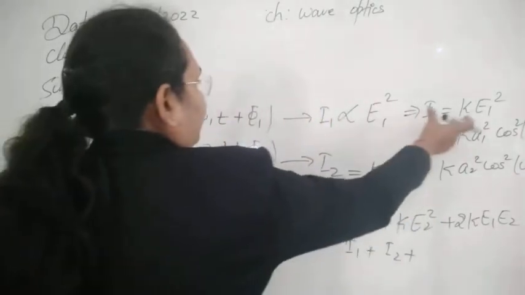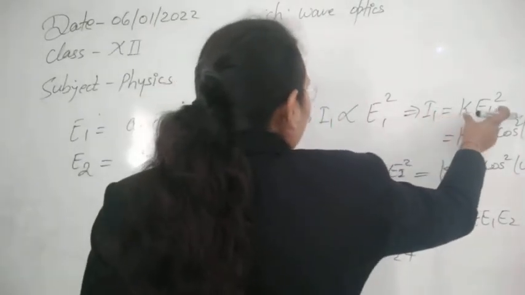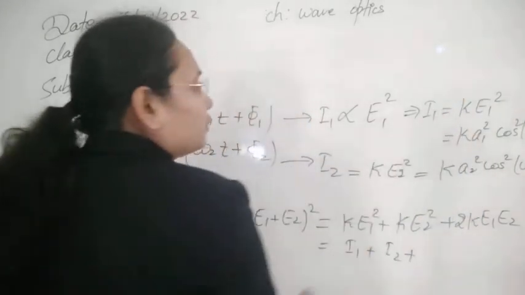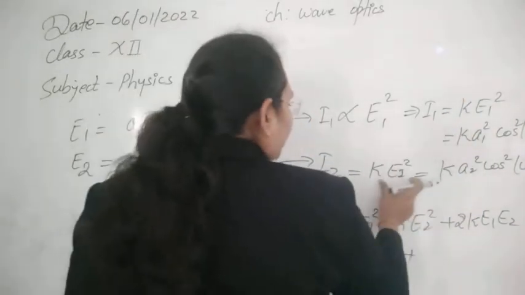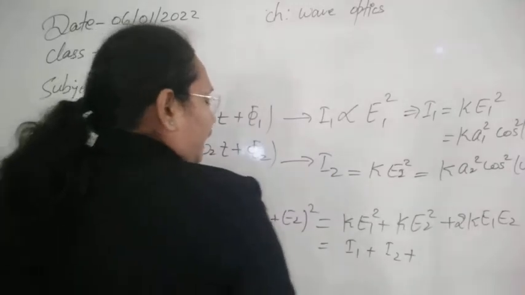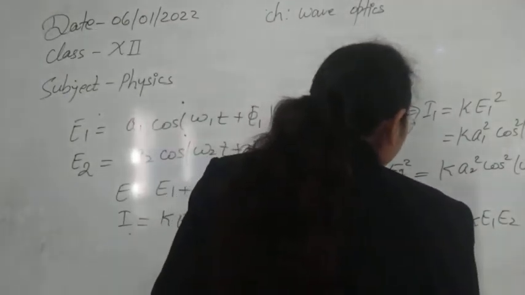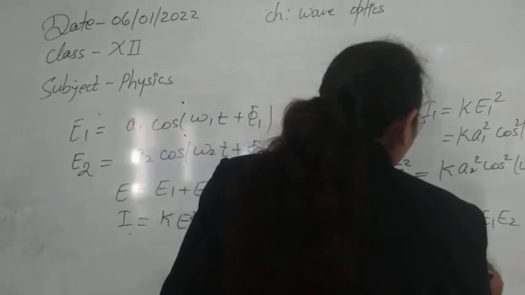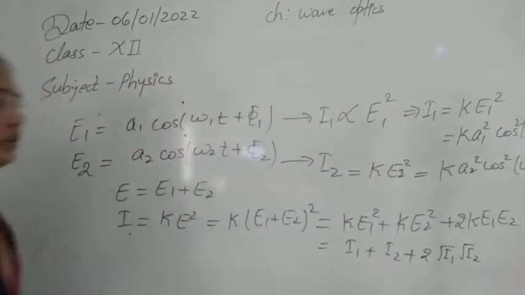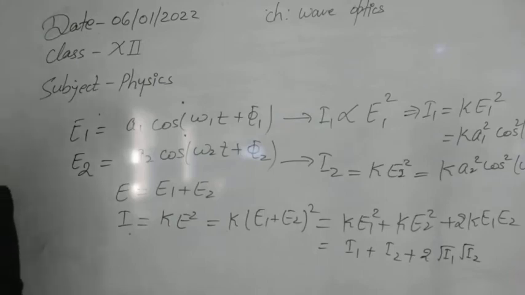From here, if you calculate, root of K E1 will be equal to root of I1. Similarly, root of K E2 is root of I2. So we can write this as 2 times root of I1 and root of I2. Again, we can also write it in the square form of roots, that is (root I1 plus root I2) whole squared.